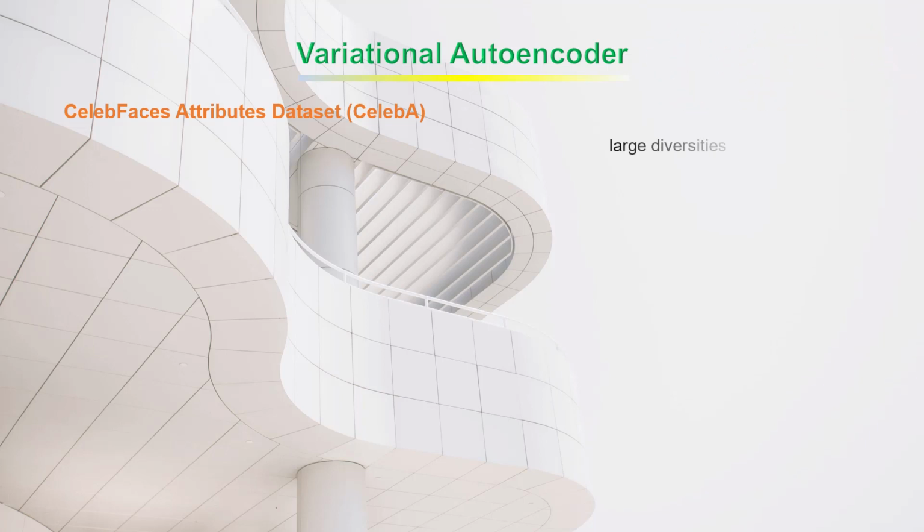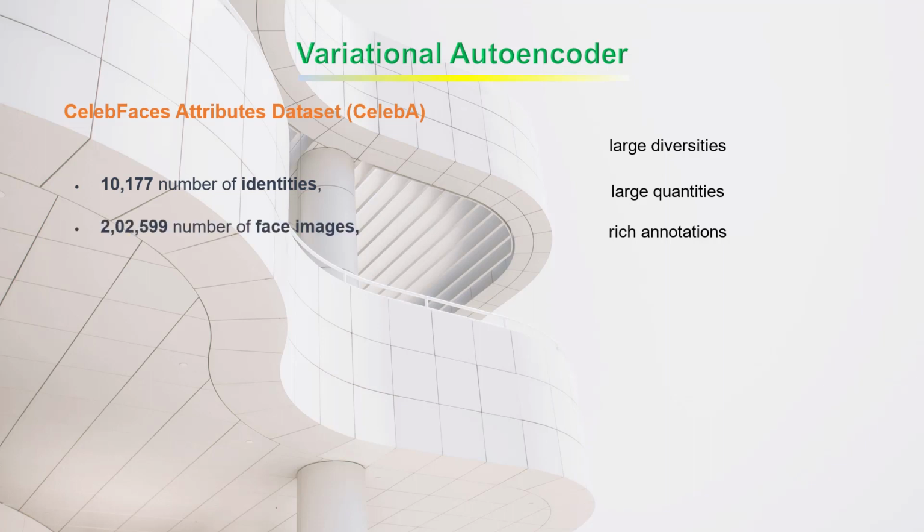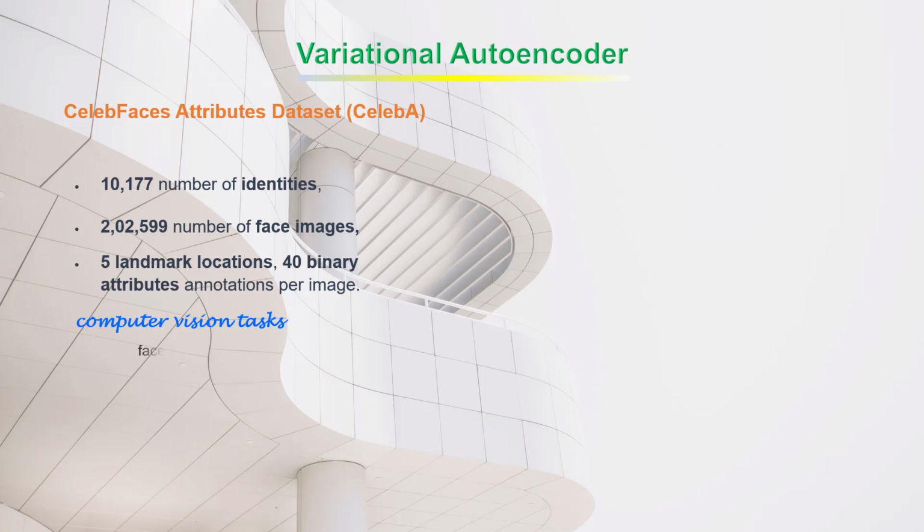CelebA has large diversities, large quantities, and rich annotations, including 10,177 number of identities, 202,599 number of face images, and 5 landmark locations, 40 binary attributes annotations per image. The dataset can be employed as the training and test sets for computer vision tasks such as face attribute recognition, face detection, landmark or facial part localization, and face editing and synthesis.